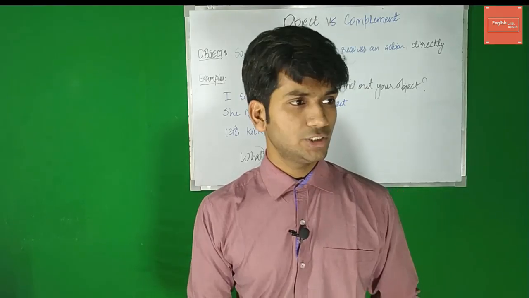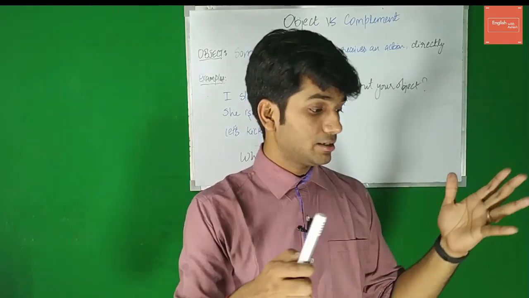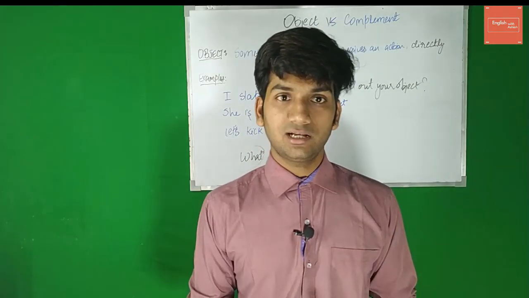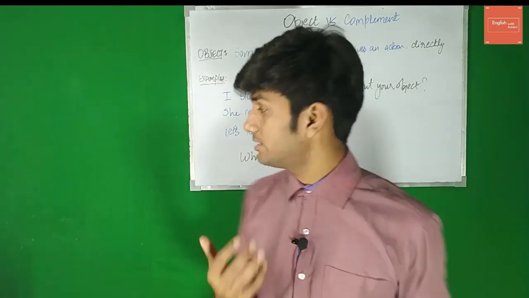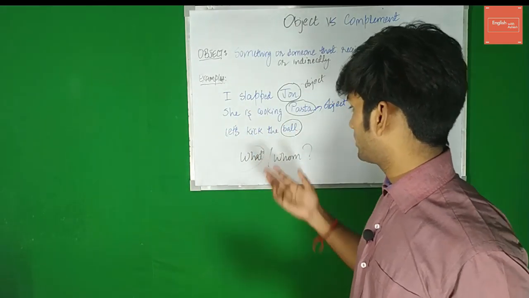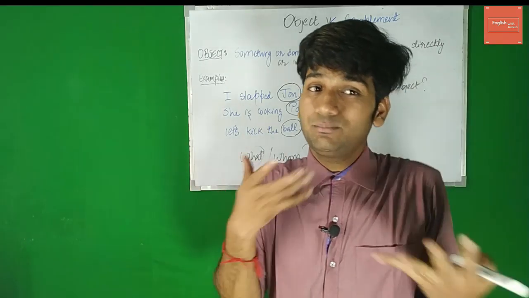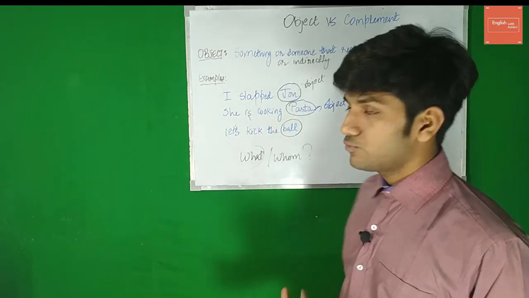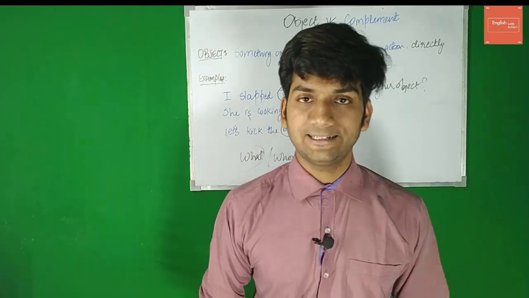Let's kick the ball. Now, can you simply kick? You need something to kick, right? You can kick my hand, you can kick me, you can kick the wall, you can kick the bat, you can kick anything or anybody. Here we kicked the ball, right? So I'm gonna ask the question what to get the object. Let's kick what? The ball. So that's how you find out your object, and that's what your object is in a sentence.